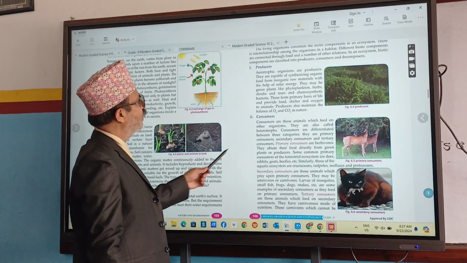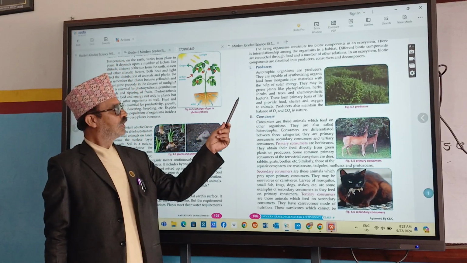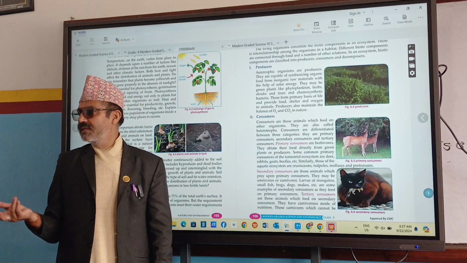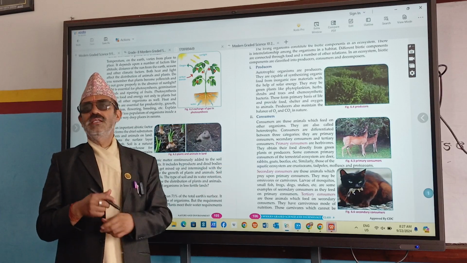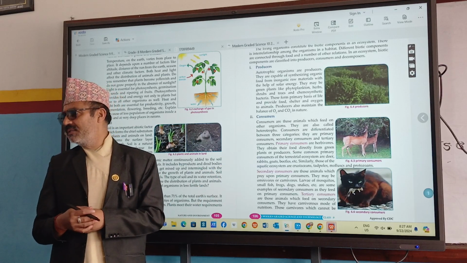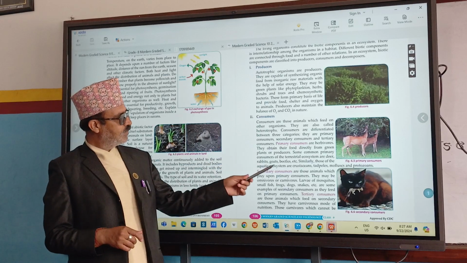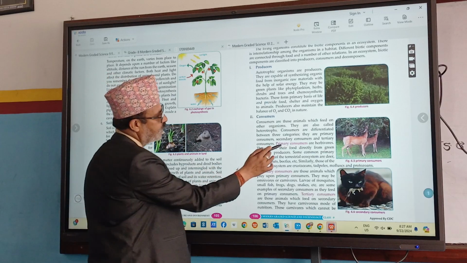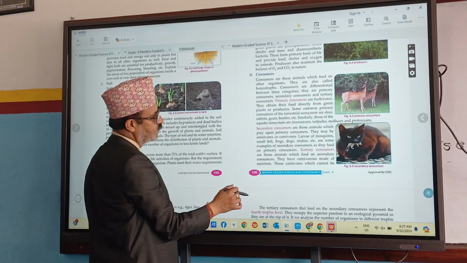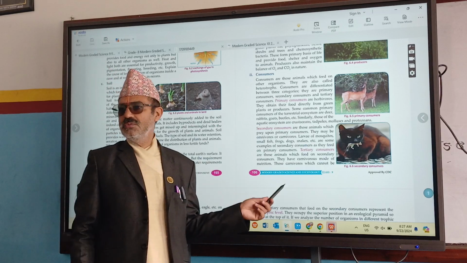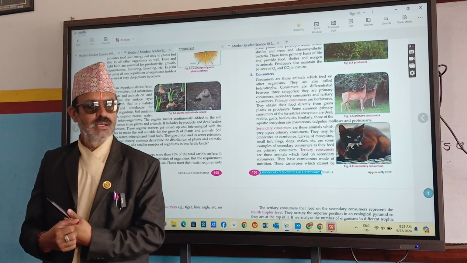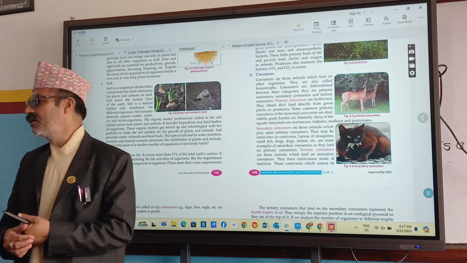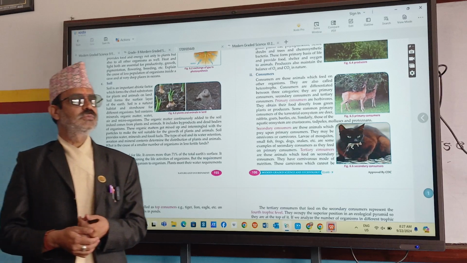And what are the biotic components? Living components. They are producers and consumers. Producers are capable of making their own food: green plants. Consumers obtain food from other organisms. They cannot manufacture it. Consumers can be categorized into three groups: primary consumer, secondary consumer, and tertiary consumer. Primary consumers are herbivores, secondary consumers are omnivores, tertiary consumers are carnivores.